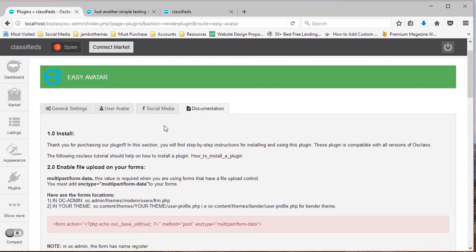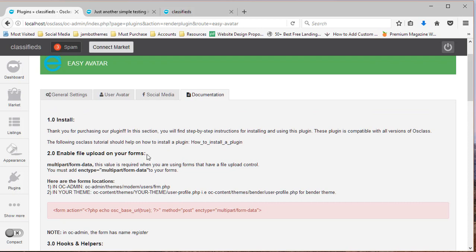I want to show you something that will happen when you do not set that attribute.